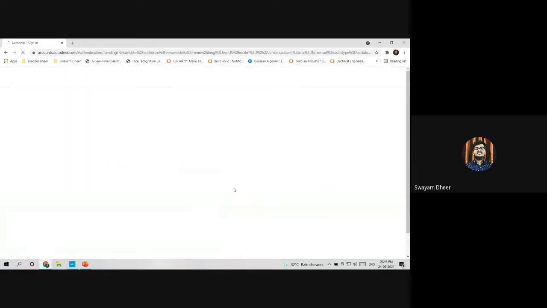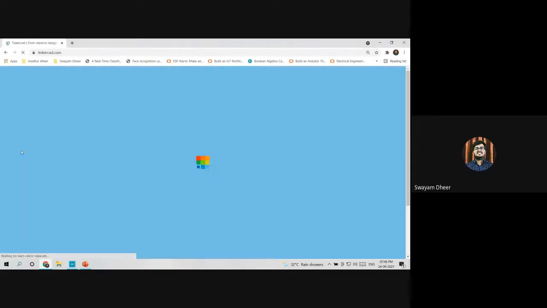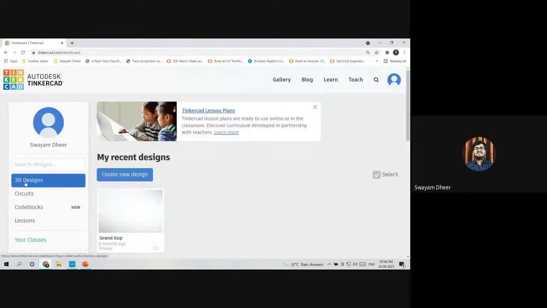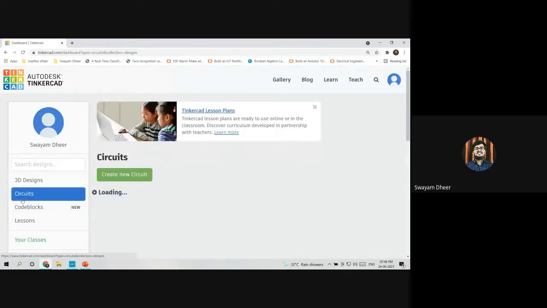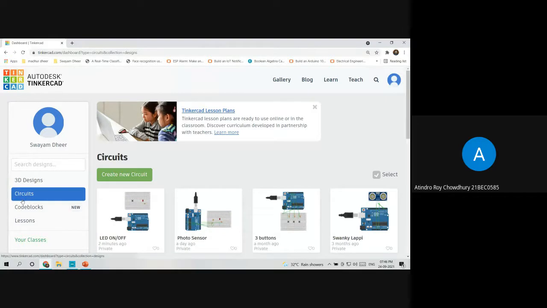You signed in using a Google account, right? Yes, I did. Okay. So now on the left hand side, three parts will be showing: 3D design, circuits, code blocks, right? Yes. Yeah. So click on circuits. Just a minute. Okay. Now click on this button, create new circuit. Okay.